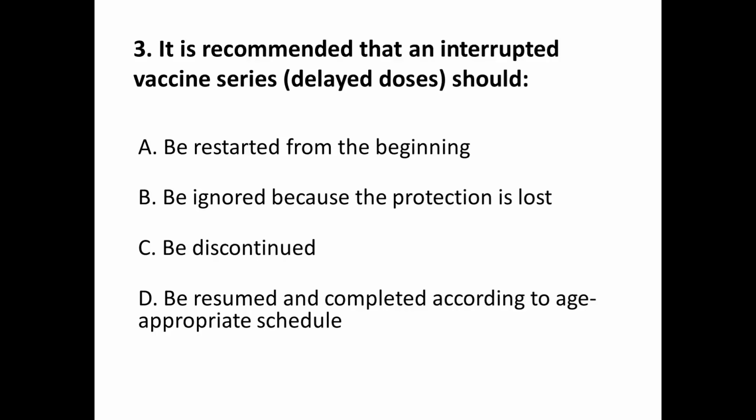Question number 3. It is recommended that an interrupted vaccine series should A, be restarted from the beginning. B, be ignored because the protection is lost. C, be discontinued. And D, be resumed and completed according to age appropriate schedule. Correct answer is D.